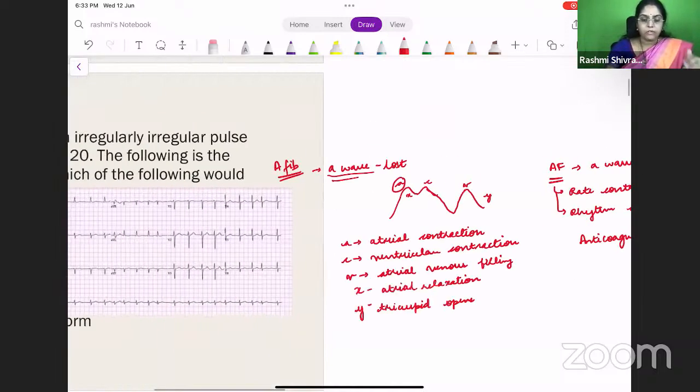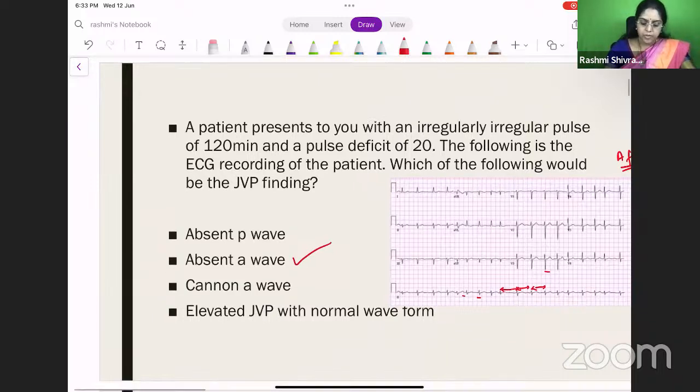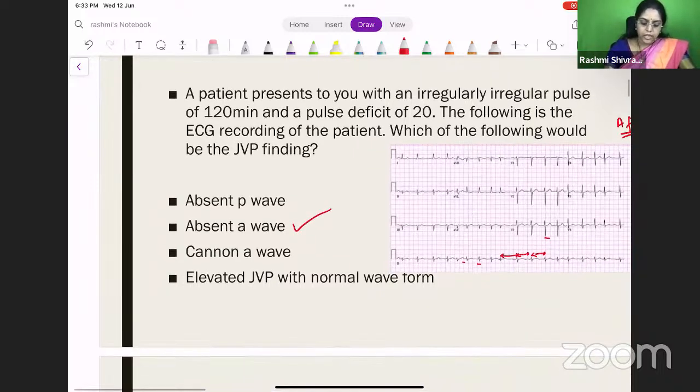Okay. So we have also seen about JVP. Very commonly, they ask about which wave is caused because of what. I hope you've got a clear understanding of how the JVP is caused, right? Okay. So the answer for this question will be absent A wave. Cannon A wave will be seen in AV block, that we all know, right? And P wave is not seen in JVP. So this is ruled out, right?